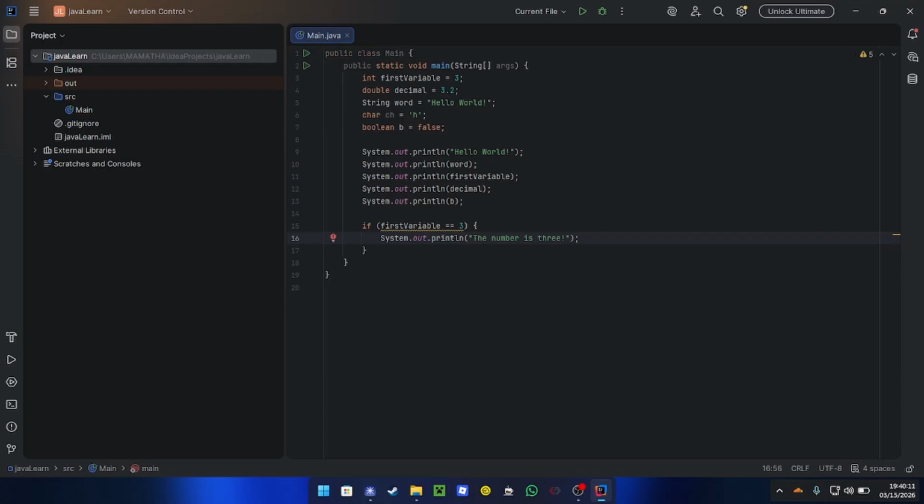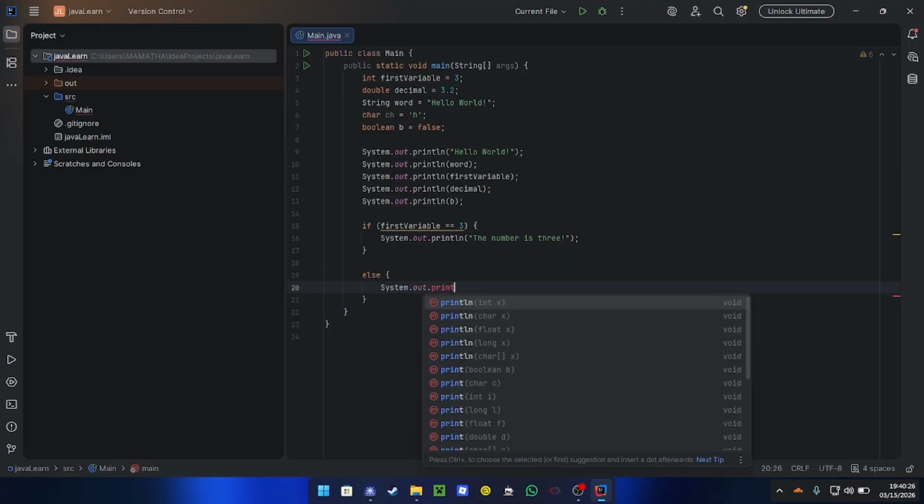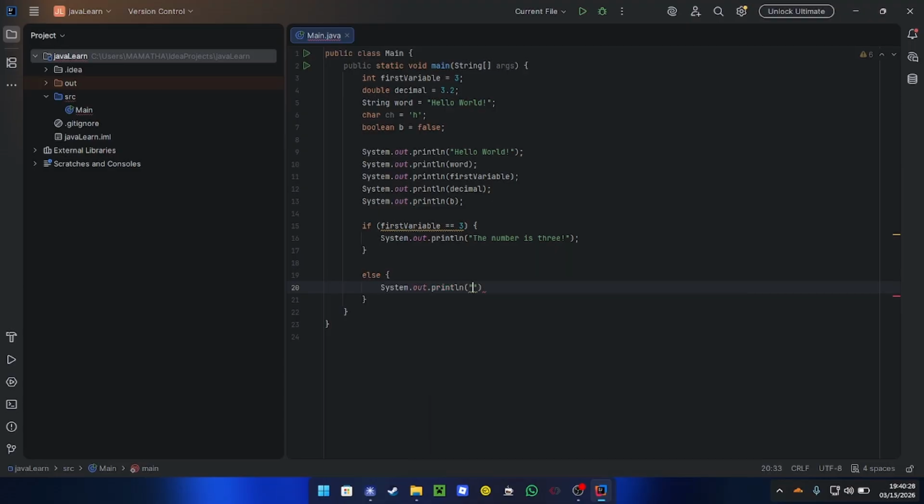Now the second conditional statement is an else. It occurs when the previous condition is not met. So like else, if this doesn't occur, if the first variable is not 3, then we're going to system.out.println the number is not 3.